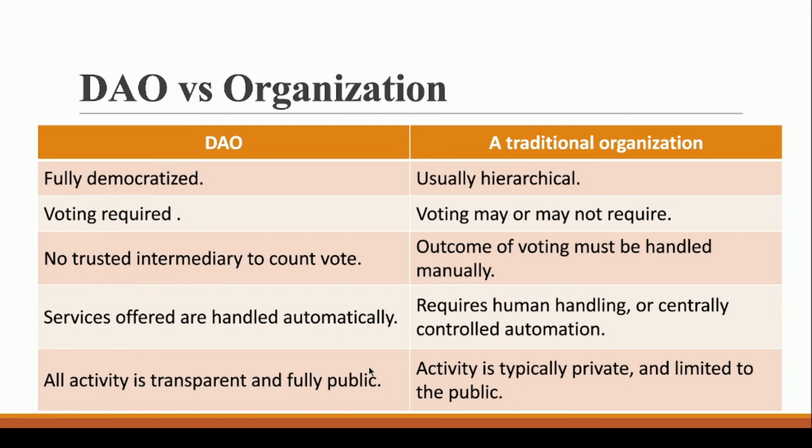If we talk about the fifth point, all activities are transparent, because smart contracts are totally present in the public space, so you can check the smart contracts and how the smart contract code is running. Each and everything is totally transparent. If you talk about a traditional organization, you never know what is actually happening inside an organization, right? It is totally private, very much limited to the public, right? So this is the beauty of a decentralized autonomous organization.